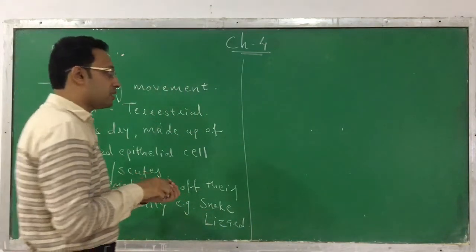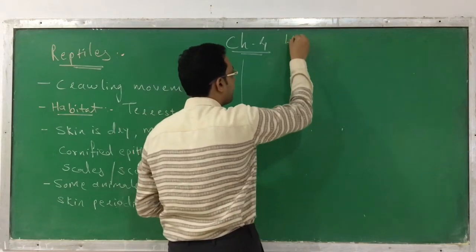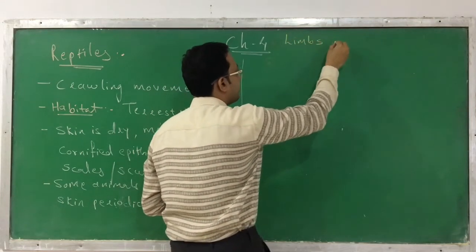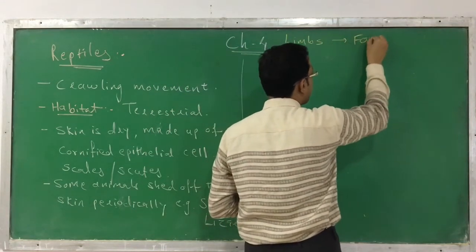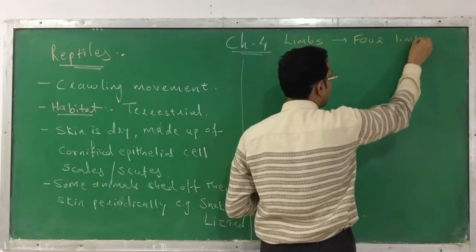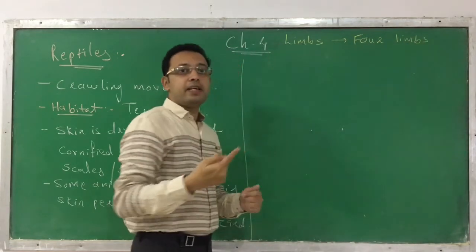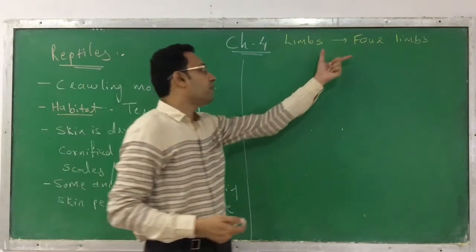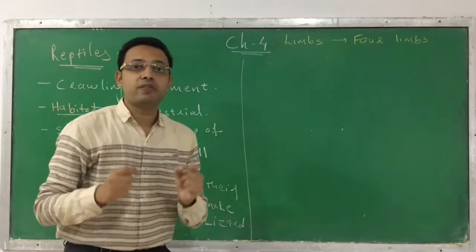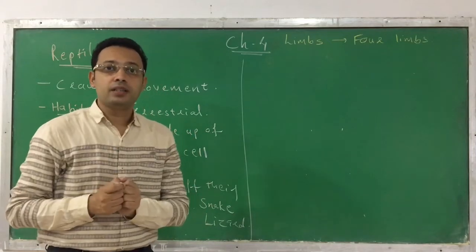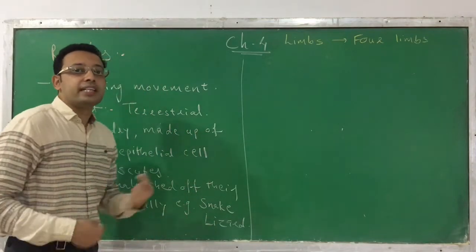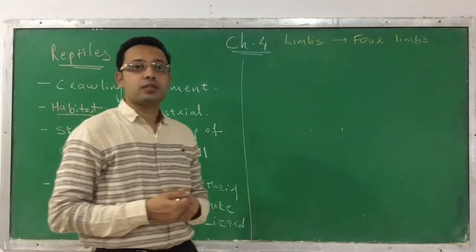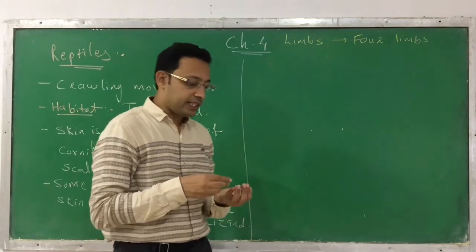The next most important thing is that they possess limbs. If the limbs are present, then 4 limbs are present: one pair of forelimbs and another pair of hind limbs. So a total of 4 limbs are present, and that's why we call them Tetrapoda. But the snake is an exception. It doesn't have 4 limbs. Clear? So this is the characteristic.